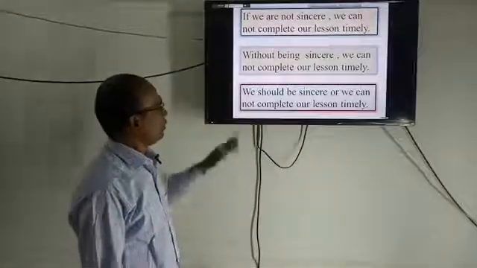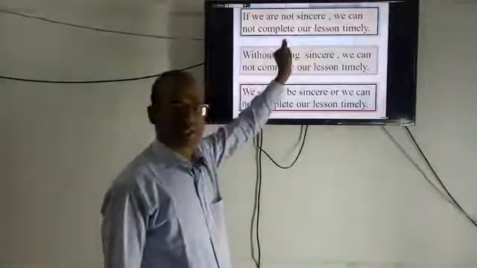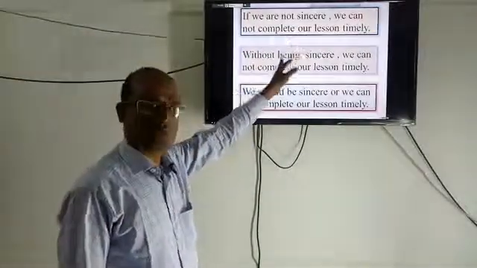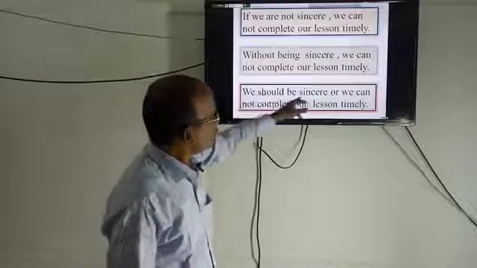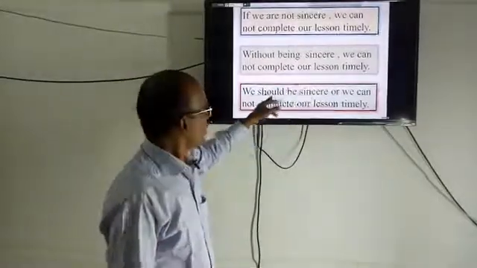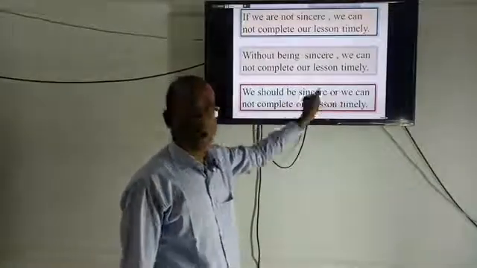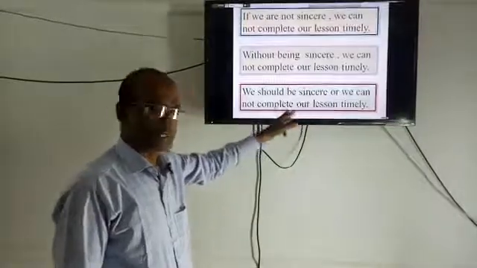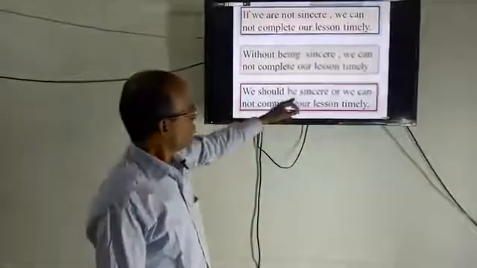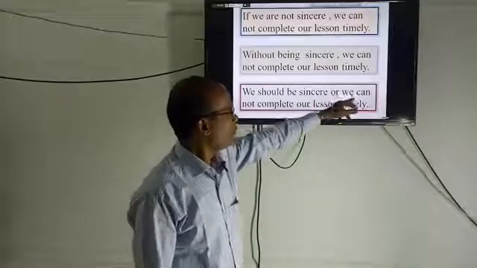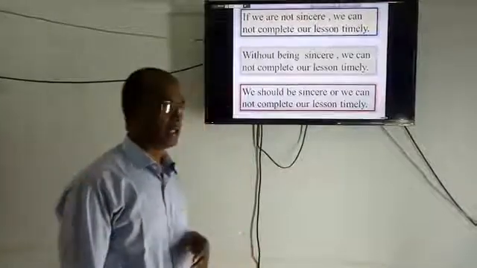Here we should be sincere. It was a negative sentence. That means the subordinate part, if we are not sincere, becomes we should be sincere. So there is no sign of not because we have used or. Or is used in case of a negative idea. So we should be sincere or we can't complete our lessons timely.